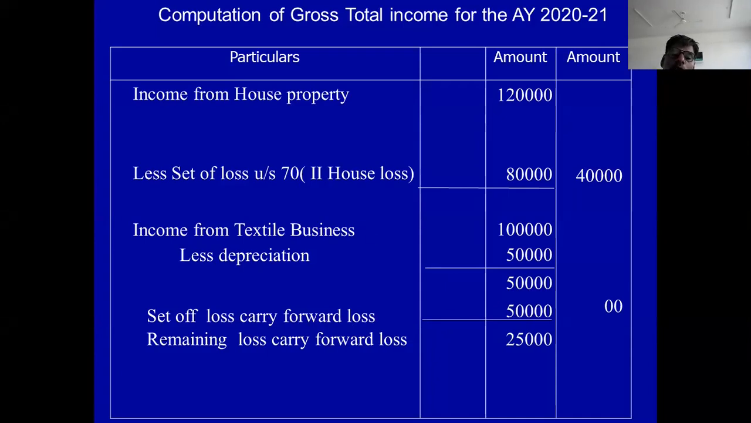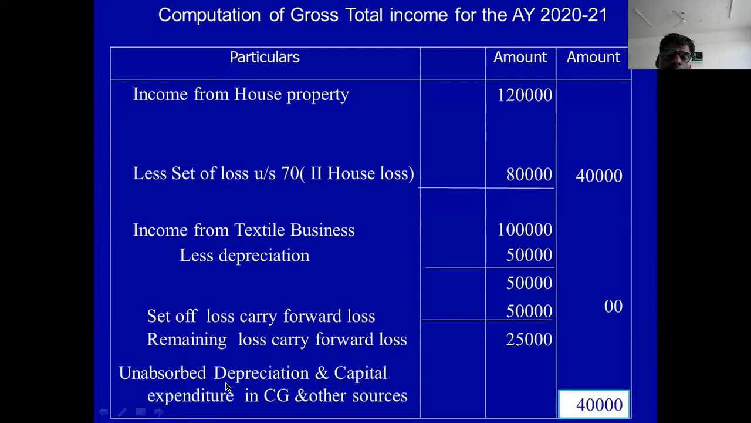Remember this. Then regarding this unabsorbed depreciation and capital expenditure, you adjust in any other head. Okay. It may be in the house property. You may adjust in the house property or in the capital gain or in the other source. I will adjust these two in the capital gain and other source. You see this. 40,000 income is already there.